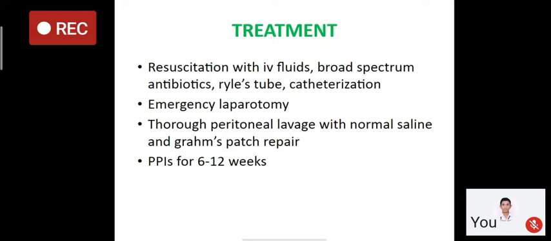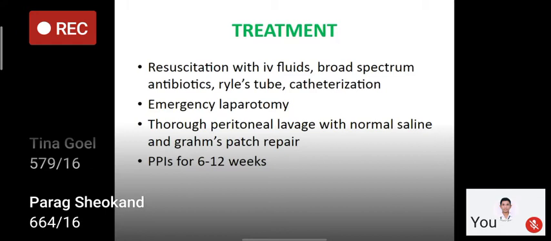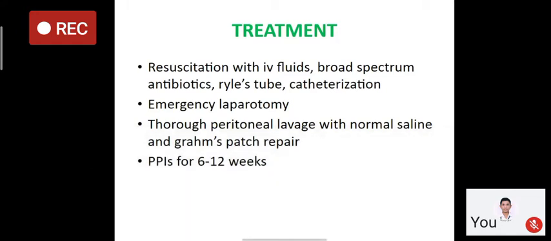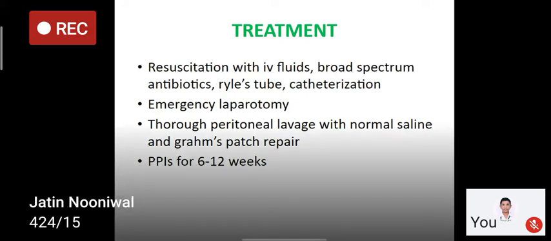And after stabilization, the patient is planned for emergency laparotomy from the midline incision. So we will wash all the content, bilious and food particles and fecal matter, with warm normal saline, and after thorough peritoneal lavage, after cleaning of the peritoneal cavity, we will repair the ulcer site. The most common treatment is Graham's patch repair.